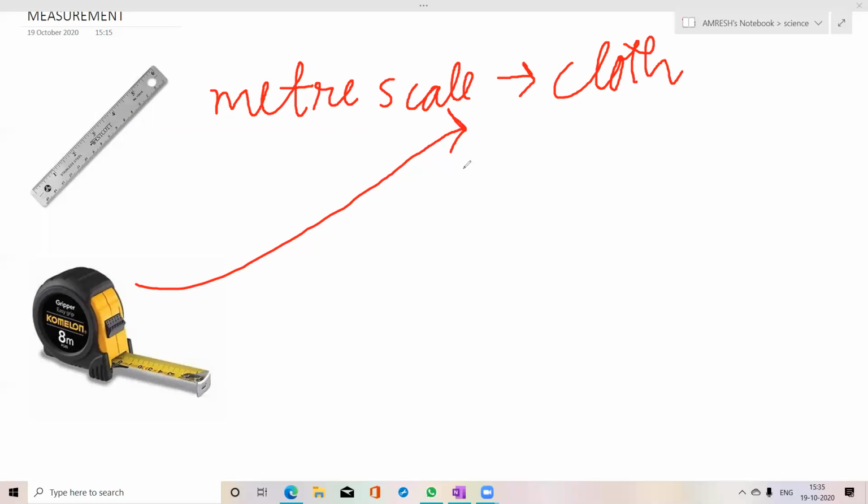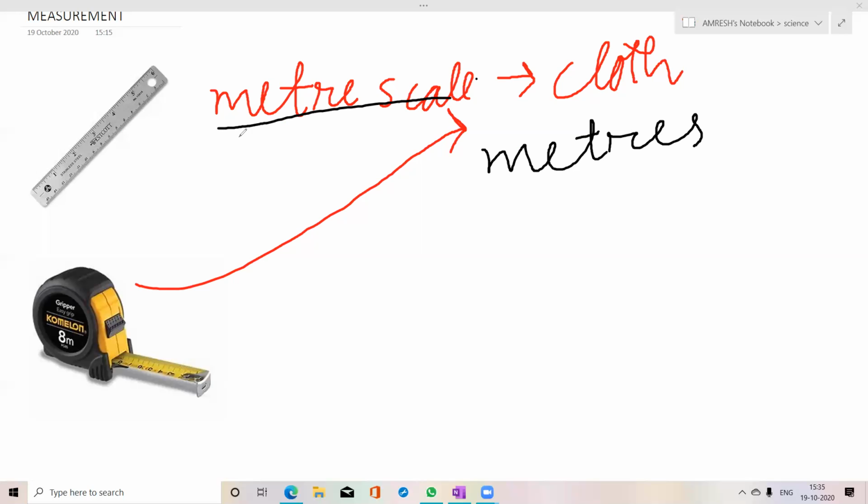What is the unit used? Write this. The unit used is meter. It is a larger unit. It is not as small as a centimeter. It is used in meters, suppose 2 meters, 3 meters. Okay, you cannot measure the length of cloth using this scale. You need this measuring tape, or a meter scale, a long scale like this of 1 meter.